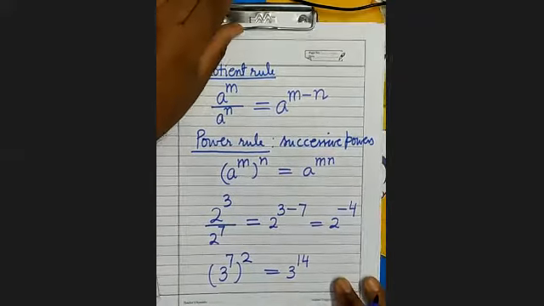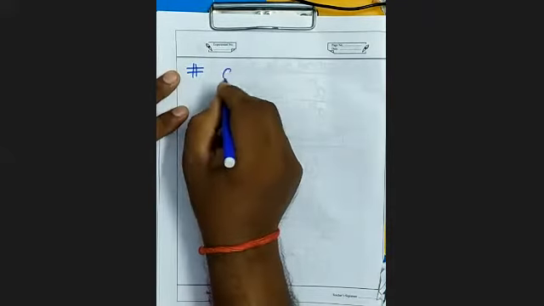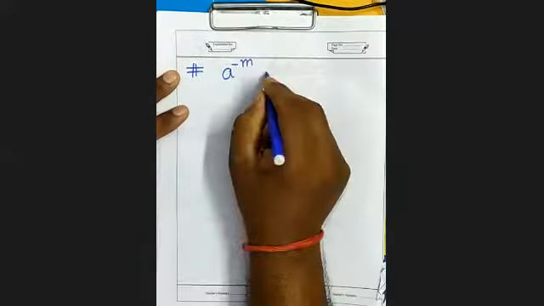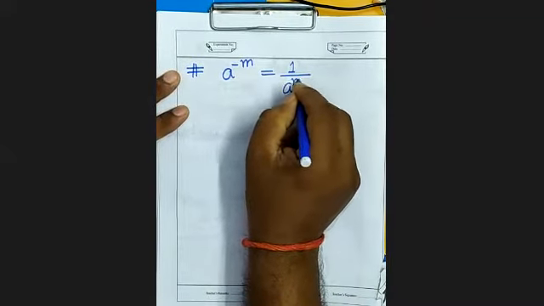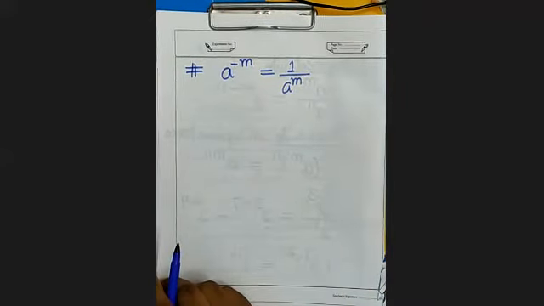Now there are some more rules. You can see here a to the power minus m. If there is a negative power, how will you write? 1 upon a to the power m.